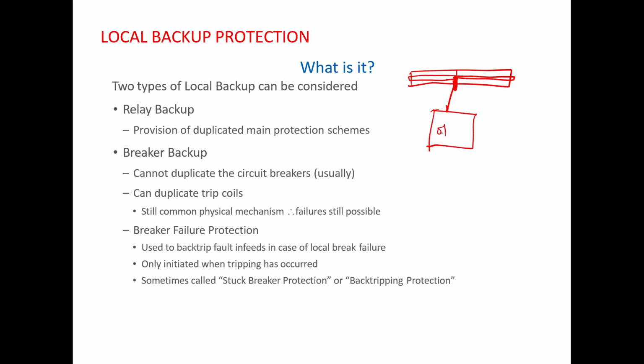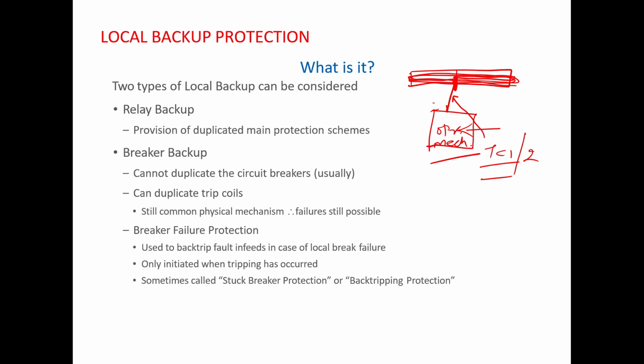Now suppose this operating mechanism operates after the energization of tripping coil, trip coil 1 or 2. It will operate this pull rod, and it will try to open the main contact, the fixed contact and the moving contacts of the circuit breaker.